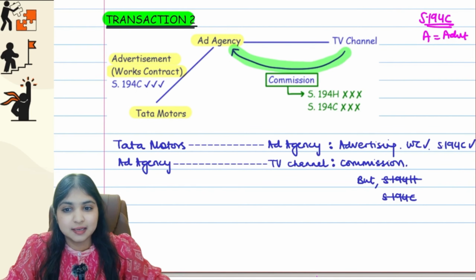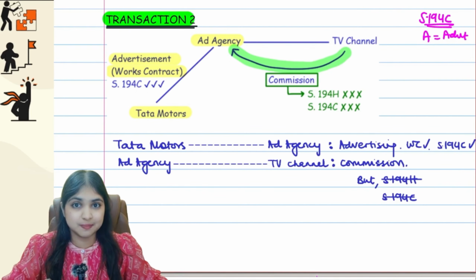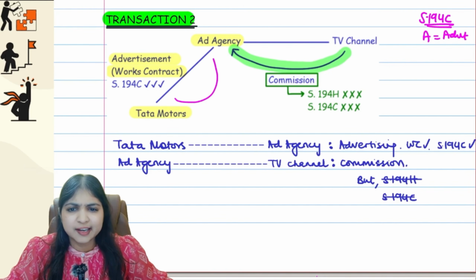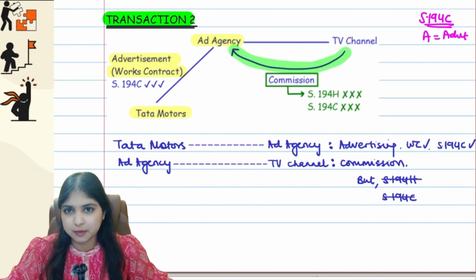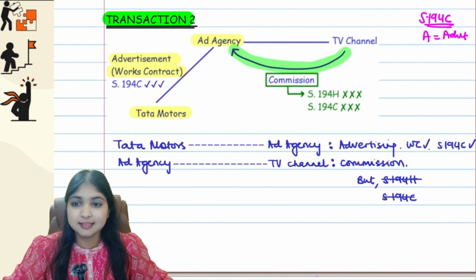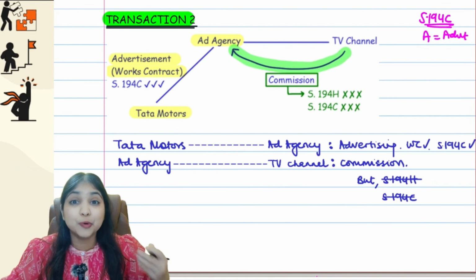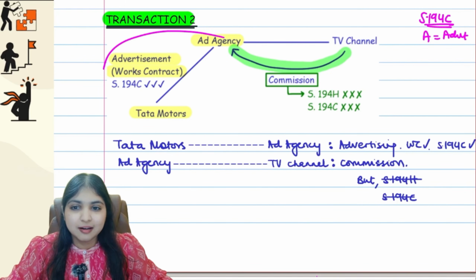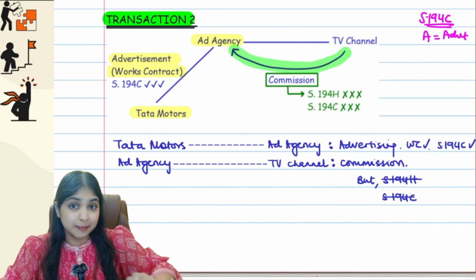Now what happens is, let's say Tata Motors wants to make one advertisement. They want to make one video advertisement, let's say. They'll come to the ad agency and give the ad agency money and tell them, make an advertisement for us. They will make an advertisement for Tata Motors. Pure advertisement contract guys, works contract 194C. No doubt about this, no tension about this. Discussion itself is not about this. So here there's an advertisement contract, 194C will apply, no doubt.